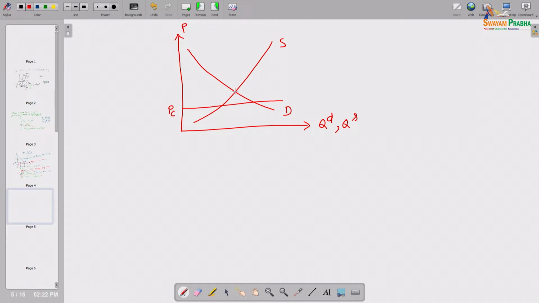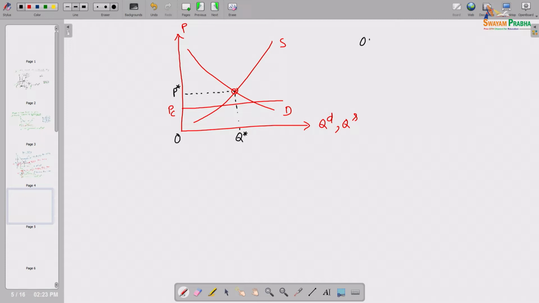As we know, without government intervention, the free market equilibrium price would be OP star, and OQ star would be the equilibrium quantity in that market. Now, suppose the government is setting this OPC.